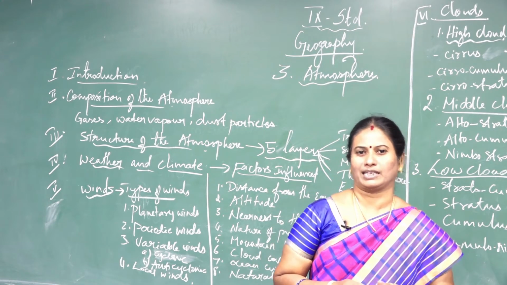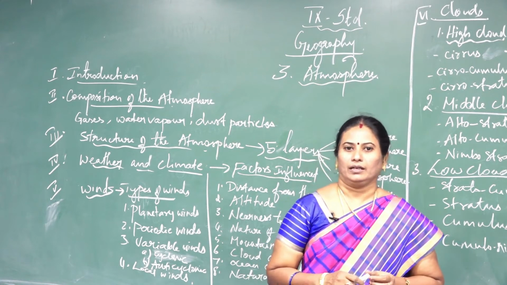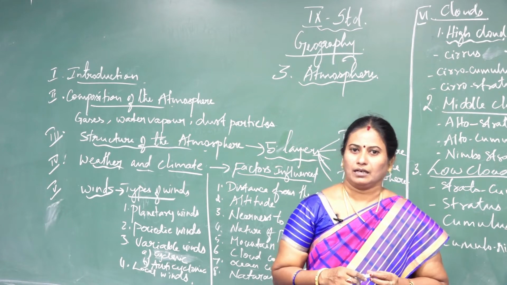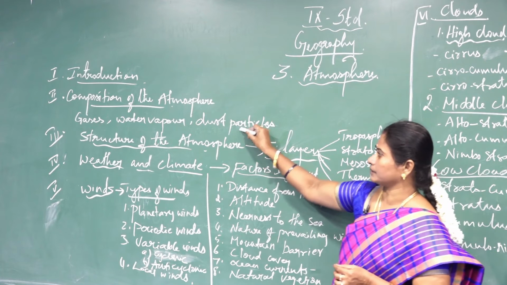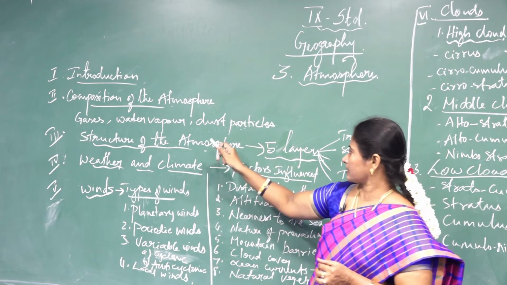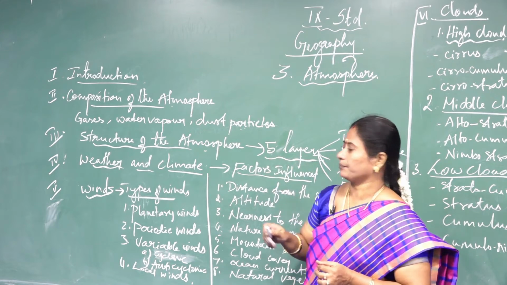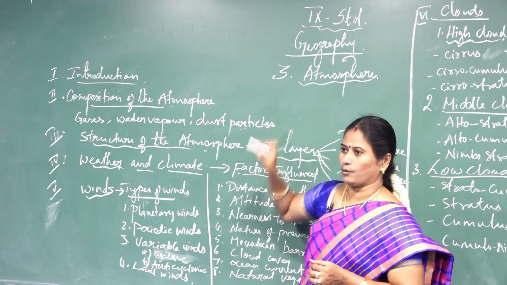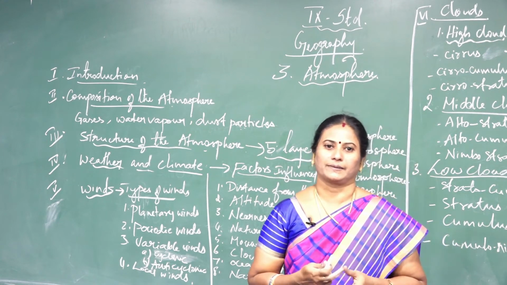Next, I am going to explain the composition of the atmosphere. The atmosphere is a mixture of gases, water vapor, and dust particles. In the structure of the atmosphere, there are 5 layers. Before that, I will explain the gases, water vapor, and dust particles.